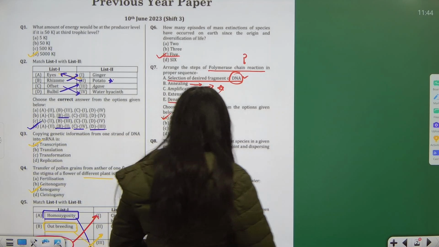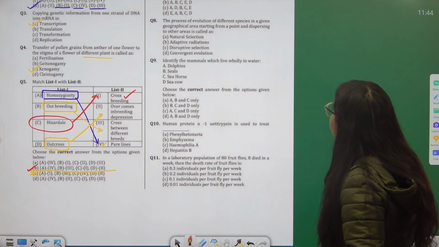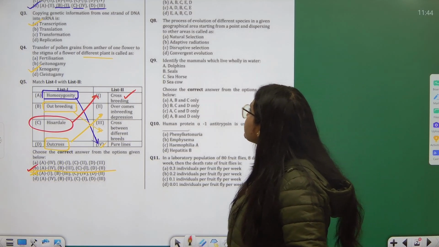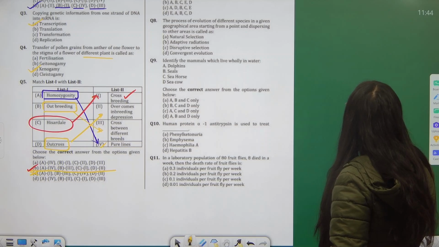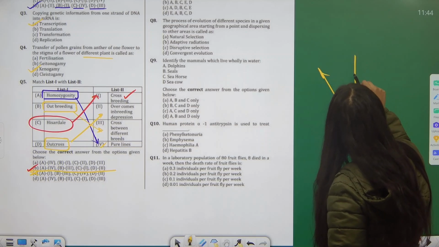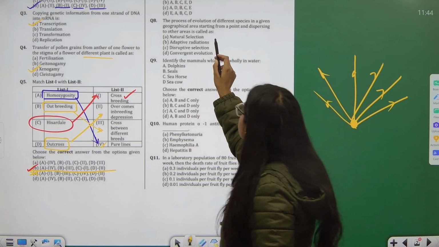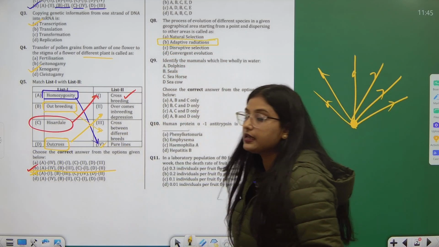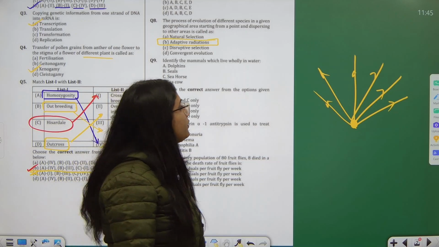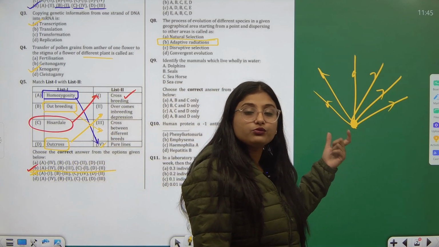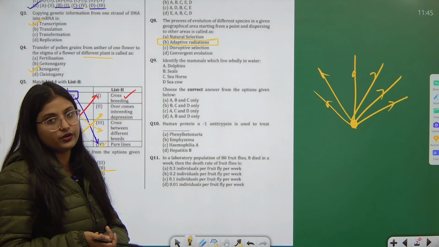Next, the process of evolution of different species in a given geographical area, starting from a point and dispersing to others. That means they are saying that they have a common ancestor starting from the point and then having multiple more species. So that case is seen in adaptive radiations. Now these are the concepts of the chapter Evolution, which are telling us that when we have a common ancestor and from those a few species are arising, that is the concept of adaptive radiation.